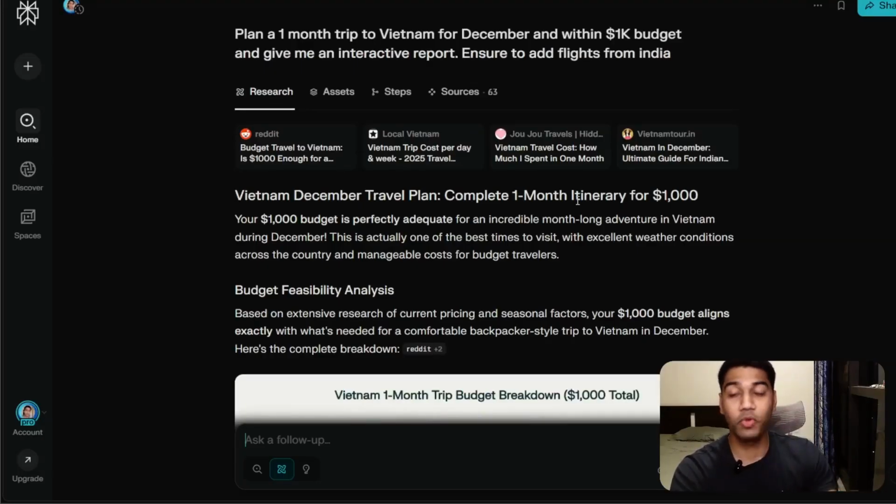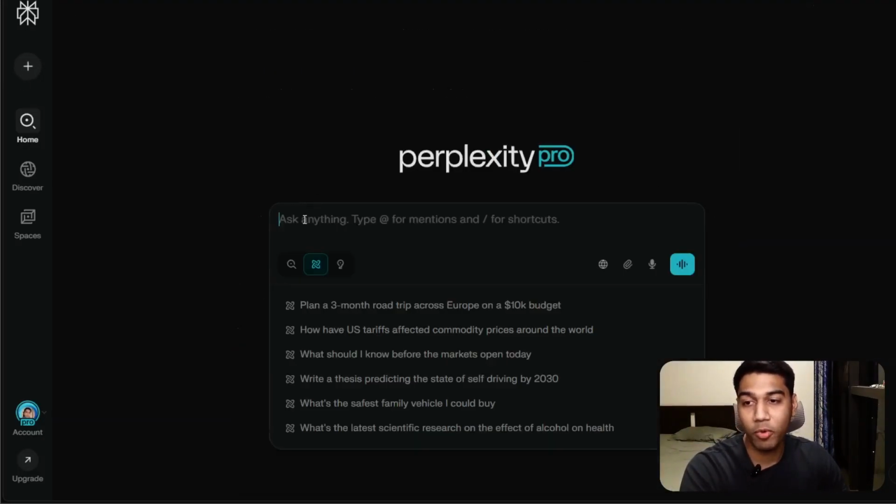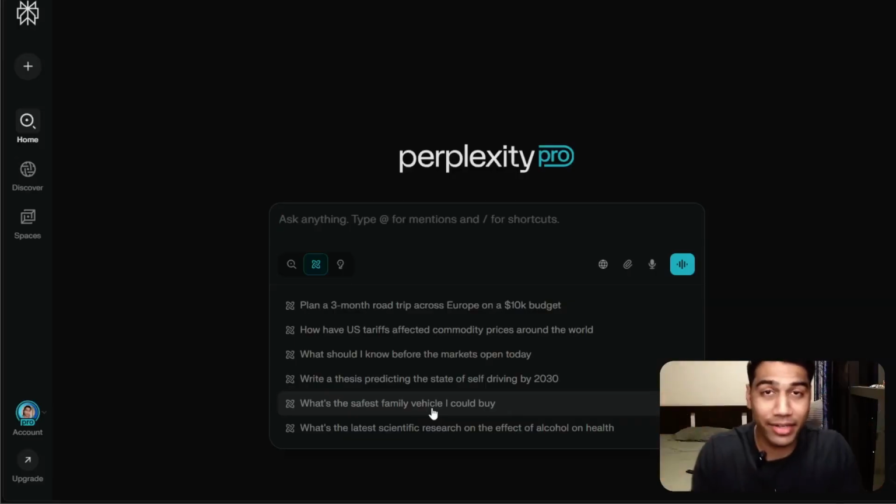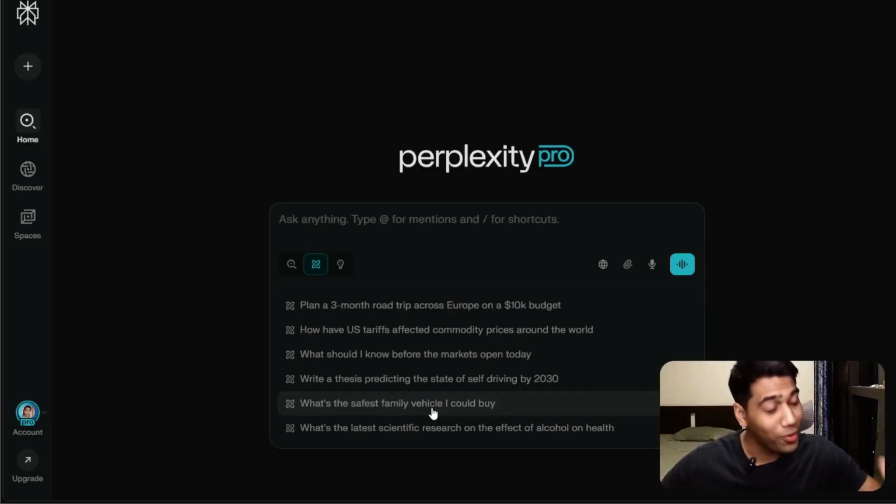This is a fun example. You can do this for much more detailed and much more complex reports for research. But the idea is, you can do this for complex reports, but also for stuff like this. What's the safest family vehicle you could buy, right? Imagine you have an assistant which is going to compile a whole massive report for you to take a very informed decision. If that's not crazy, I don't know what is, right? Again, you can do that for so much.